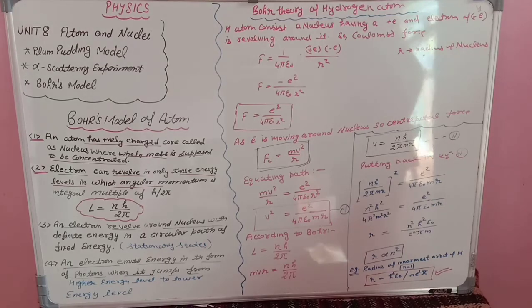Very important for your MCQs also, that radius of hydrogen atom is directly proportional to square of the orbit number. So radius of innermost orbit means first orbit. So put n is equal to 1. If n is equal to 1, 1 square is 1, that means r will be h square epsilon naught upon pi m E square.